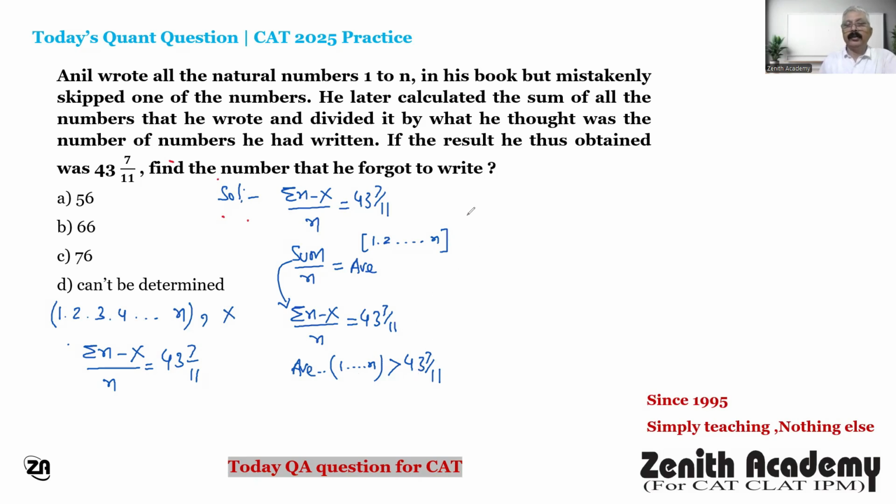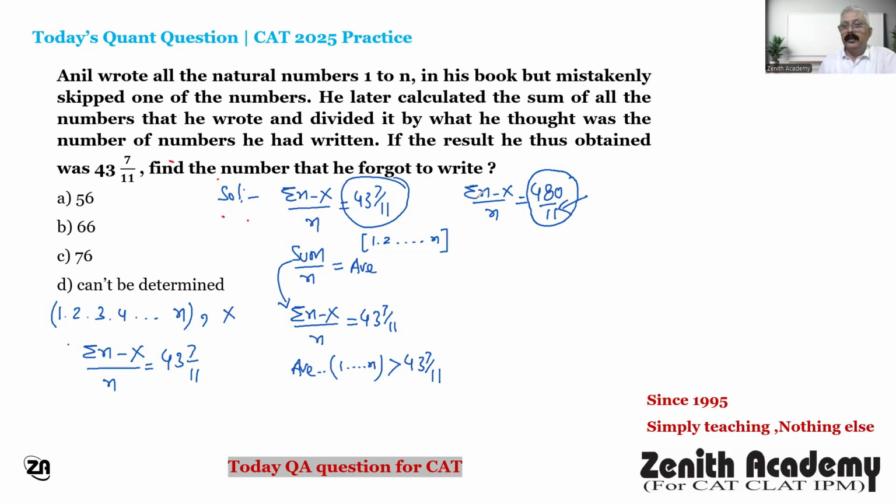Okay. Now the second point. Here, sigma n minus x upon n equals 43 and 7 by 11. If you simplify it, it is 480 by 11. And look here, 480 upon 11, here the denominator is 11, which is a prime number.